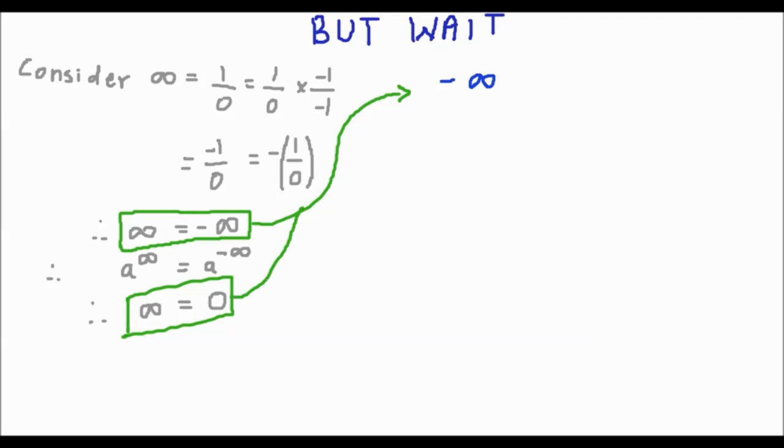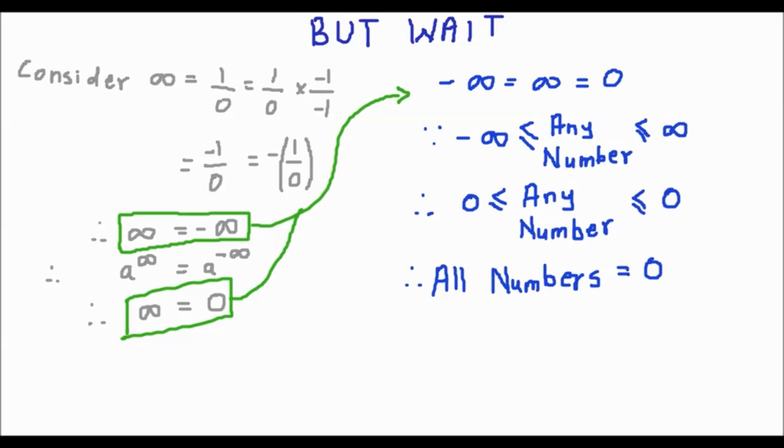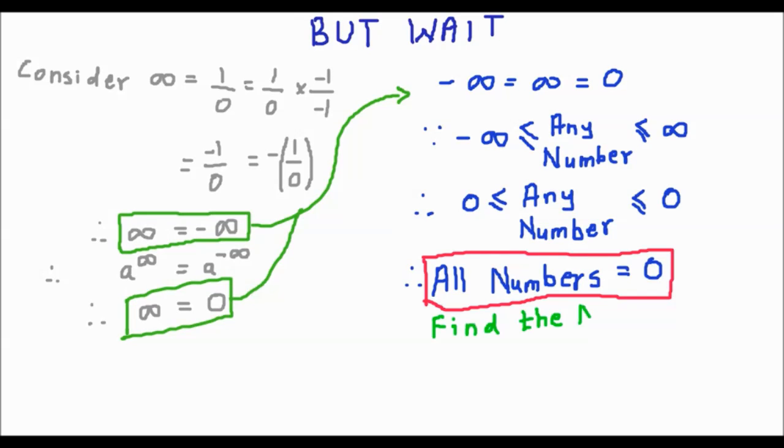Now since minus infinity and infinity are equal and infinity is equal to 0, we get minus infinity equal to 0. And since all the numbers lie between minus infinity and infinity, and they are both equal to 0, all the numbers equal 0. Obviously there is something wrong here.